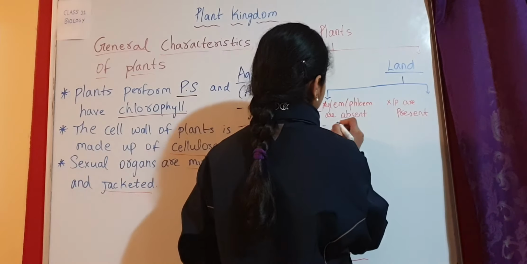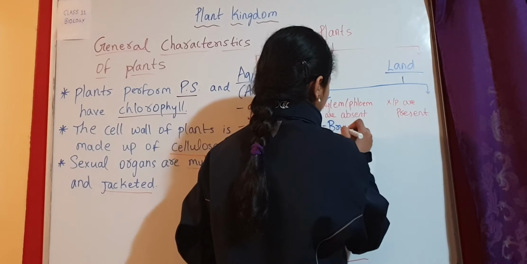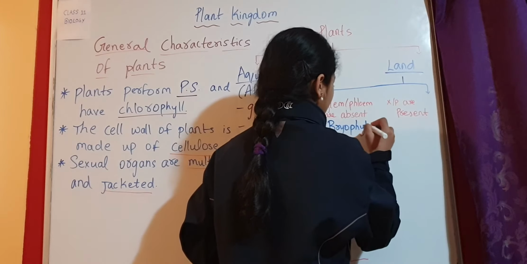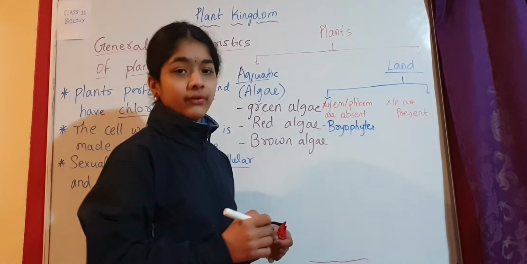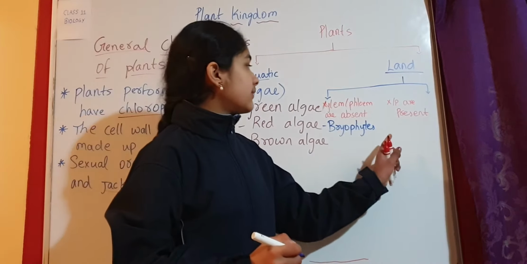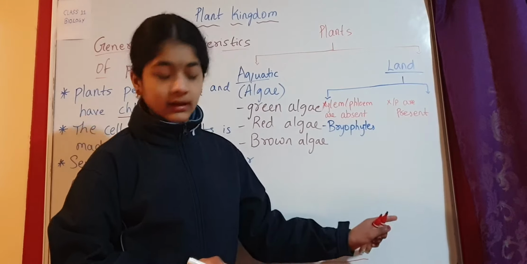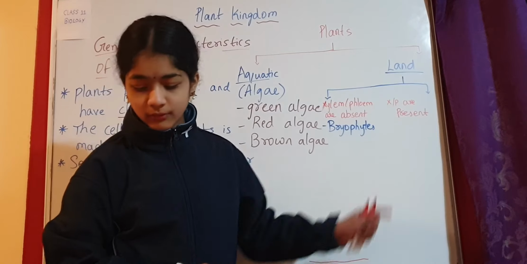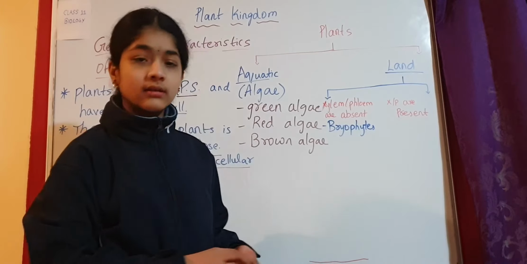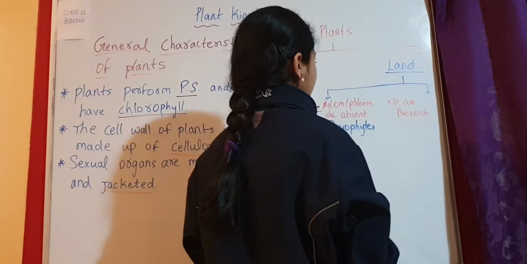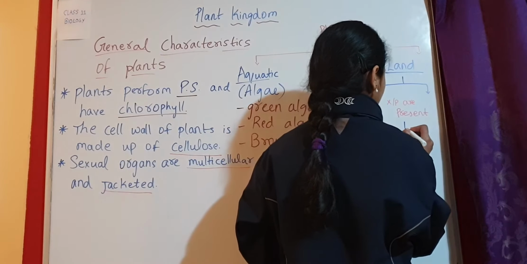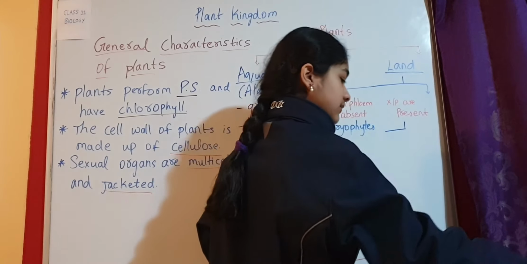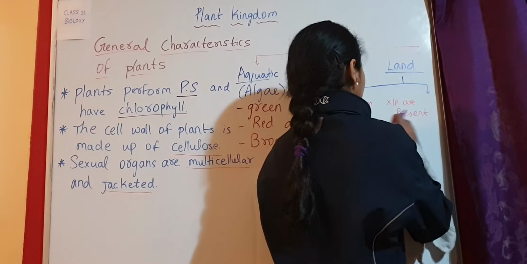Now if they are absent, they are known as bryophytes, or the division is called Bryophyta. And if xylem and phloem are present, they can be classified again into two types.